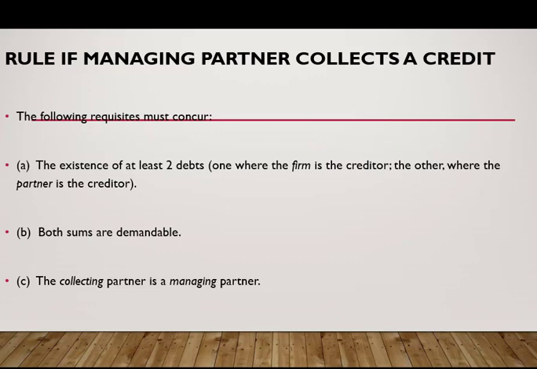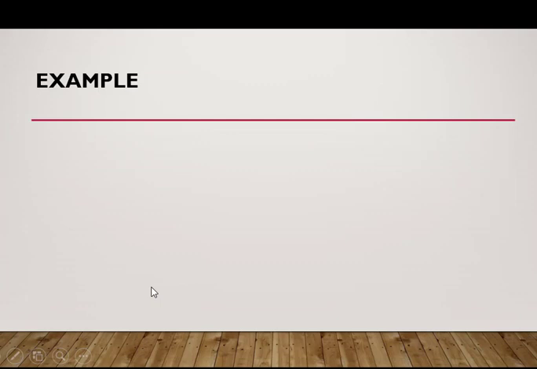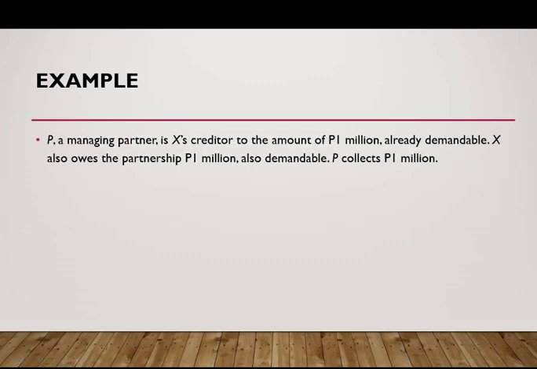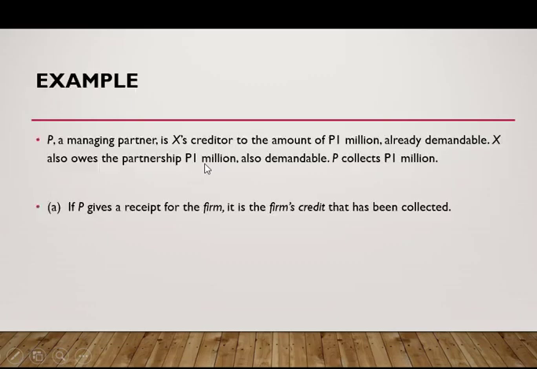Oh, we know this one already. The rule if managing partner collects a credit, ito yung mga requirements: may dalawang debts, both sums are demandable, and then the collecting partner is the one who is collecting the debt. So as an example, P, a managing partner, is a creditor to the amount of 1 million, already demandable.